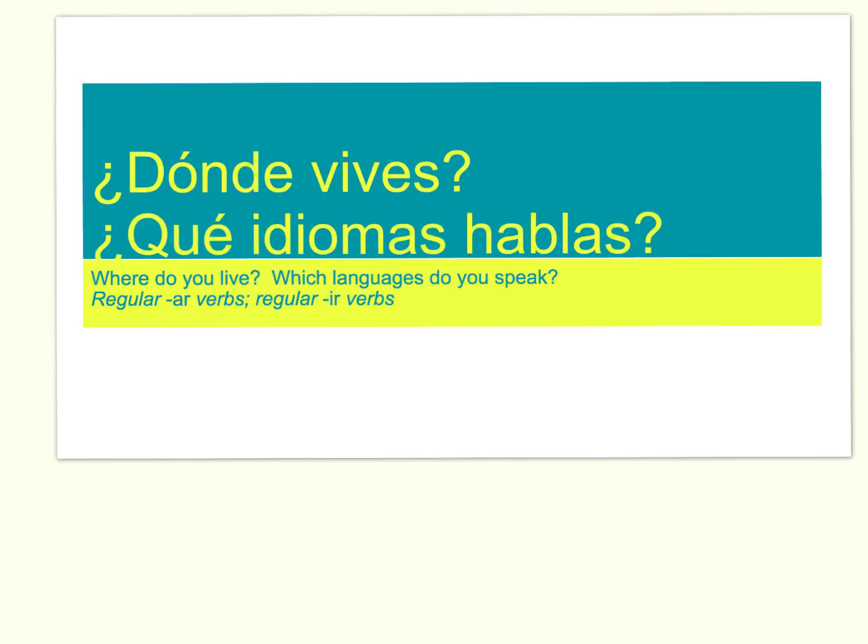So in this video we're going to look at how to say in Spanish where you live and to talk about which languages you speak. In order to do this we're going to need to learn the conjugation of two of the three kinds of regular verbs in Spanish. A regular verb like hablar, to speak, which ends in AR, and a regular verb like vivir, to live, which ends in IR.